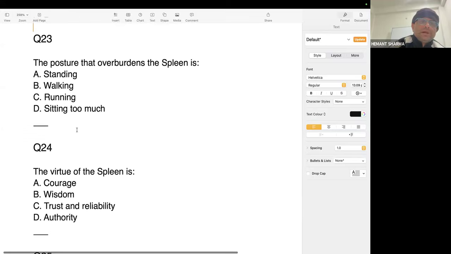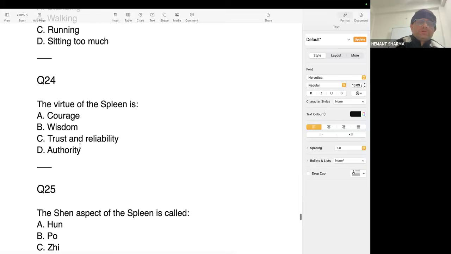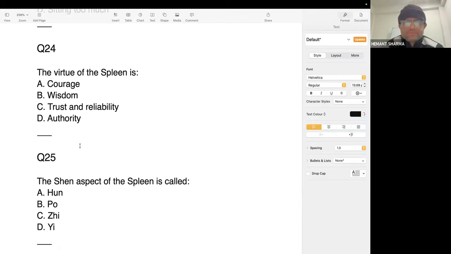Question number 23 answer will be sitting too much. Question number 24. The virtue of the spleen is trust and reliability. So when you are doing business with anyone, or marriage, or partnership, or lending money to someone, you see if the spleen is good, then only you go forward.